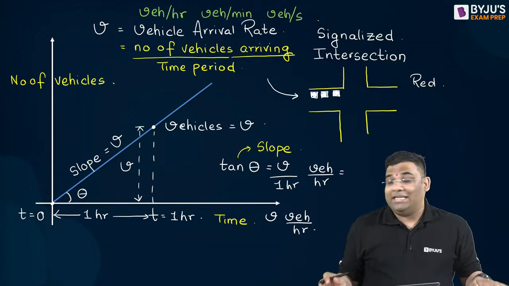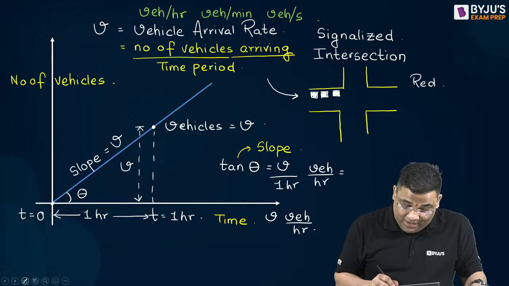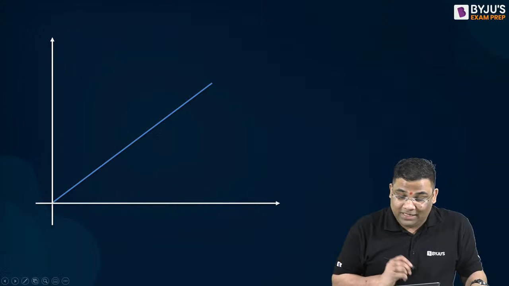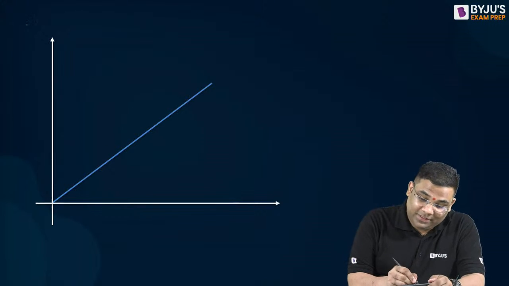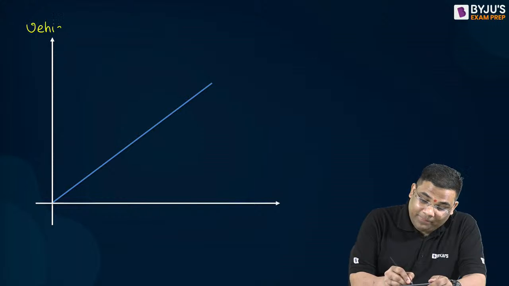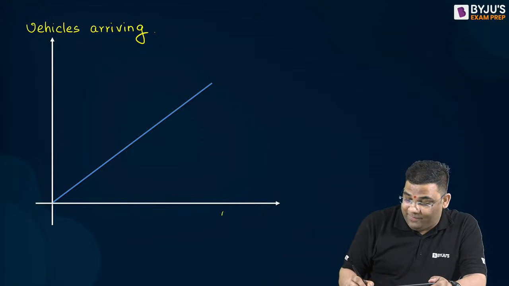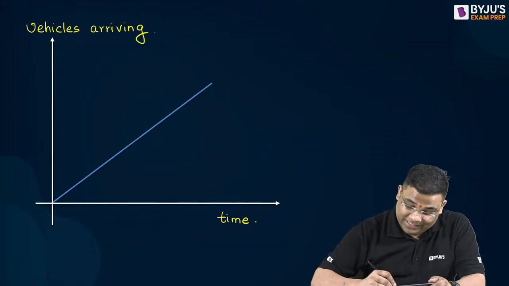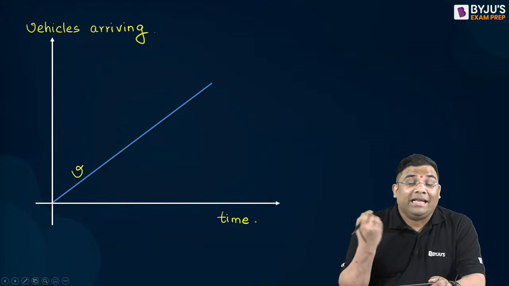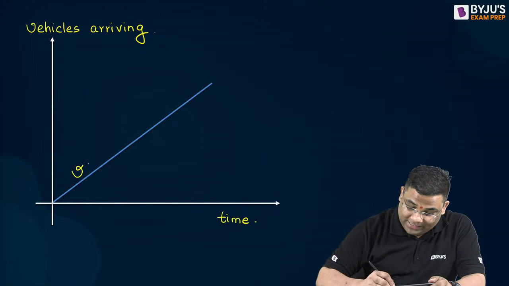So I can say that, now I'll erase everything. If I plot vehicles arriving, and then here time, so if I get a line like this, then the vehicle arrival rate V will indicate its slope.